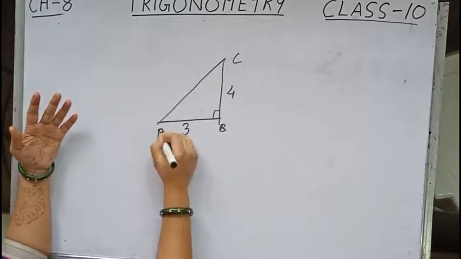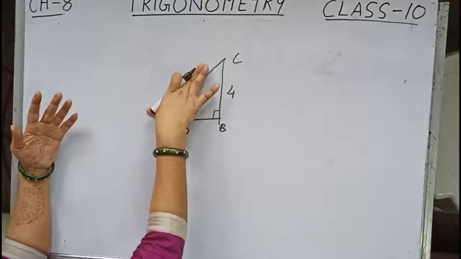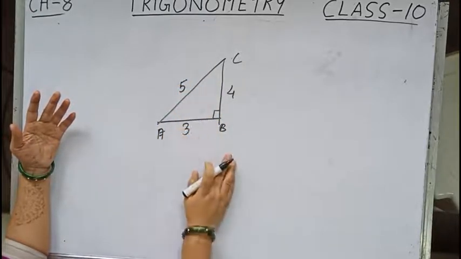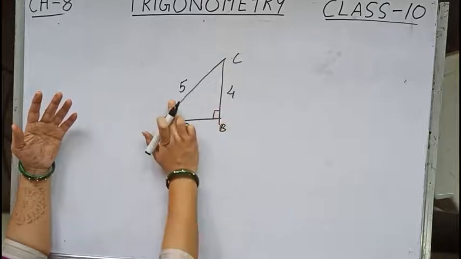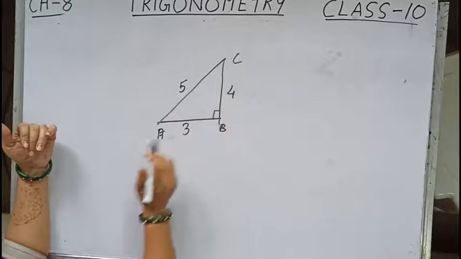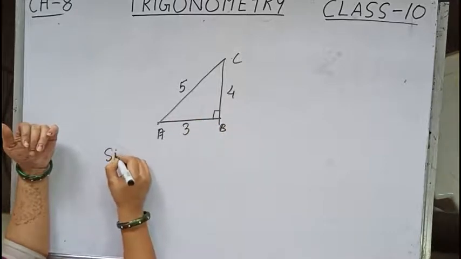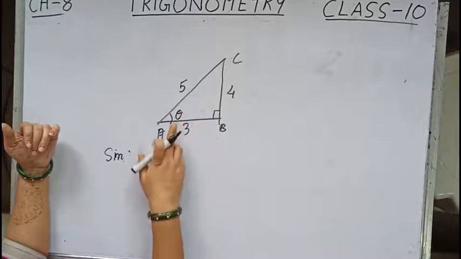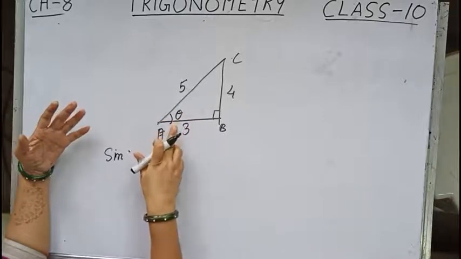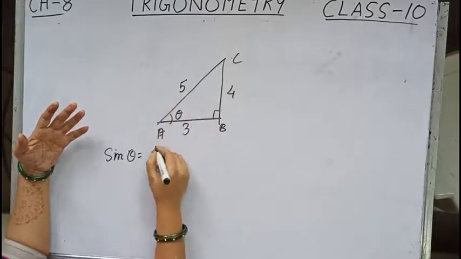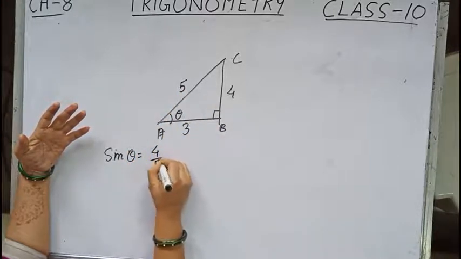Now, in this, what will we do? First, we will find the value of the hypotenuse. Obviously, 3, 4, then by Pythagoras theorem, you will get it as 5 units. 3 units, 4 units, 5 units, because unit is not given, so you will be writing units. Now over here, we will be writing directly sin theta, let the angle asked be this one, angle A. So we will be writing sin theta equal to, some people have, 4 by 5.